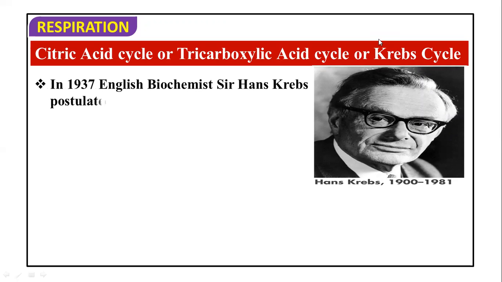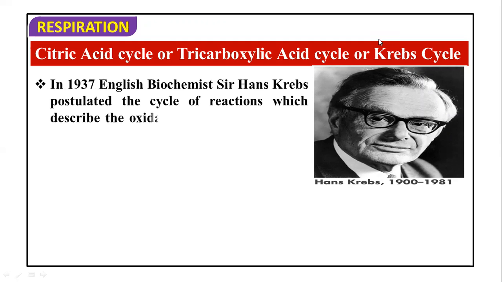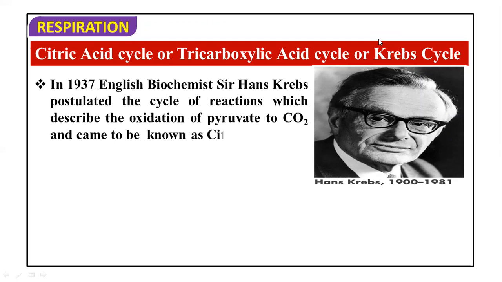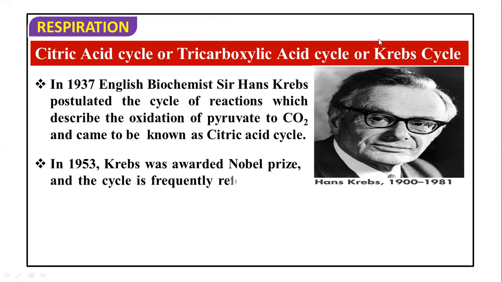In 1937, English biochemist Sir Hans Krebs postulated the cycle of reactions which describe the oxidation of pyruvate to CO2, and it came to be known as the citric acid cycle. In 1953, Krebs was awarded a Nobel Prize, and the cycle is frequently referred to as the Krebs cycle in his honor. So we are going to discuss how this Krebs cycle takes place.